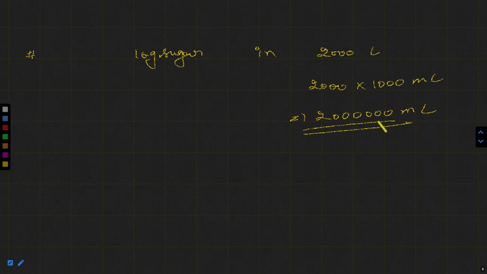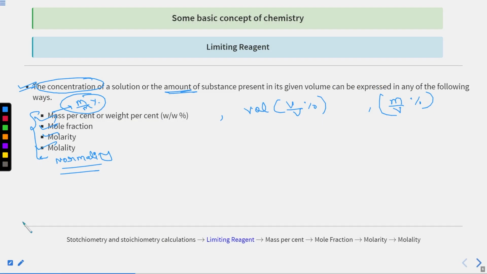So based on different amounts and states, we are making some solutions, and based on that we can express the concentration in terms of mass percentage, volume percentage, mass by volume, volume by volume, weight by weight, molarity, normality, molality, mole fraction, etc. And we are going to discuss these terms very interestingly. Okay, so let's first understand mass percentage.